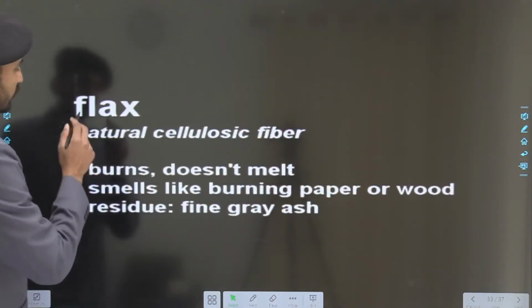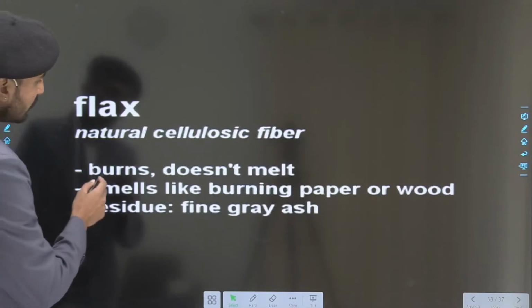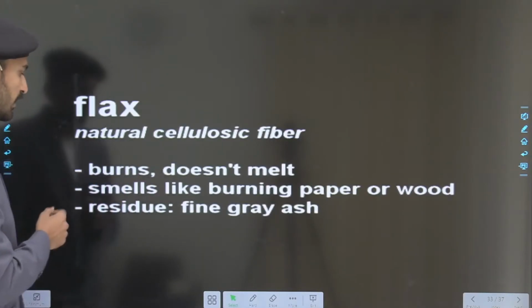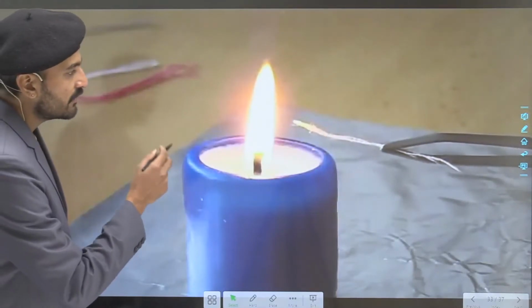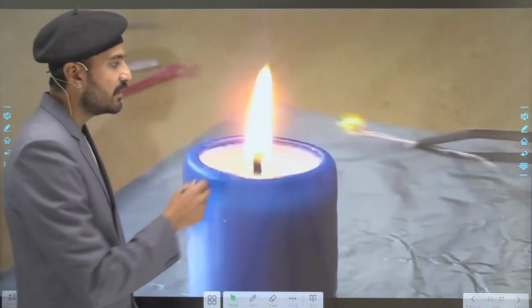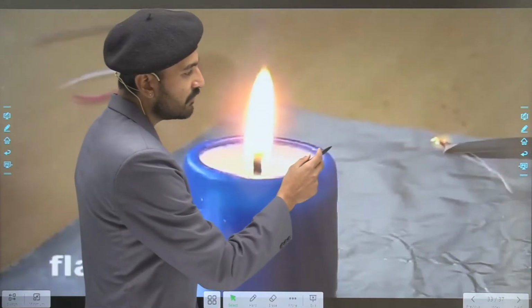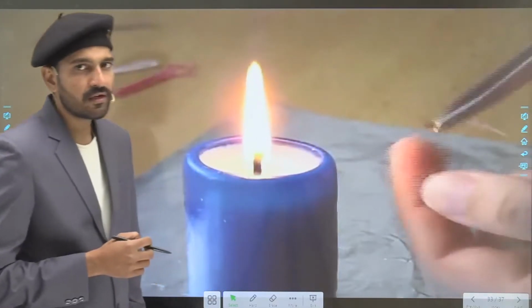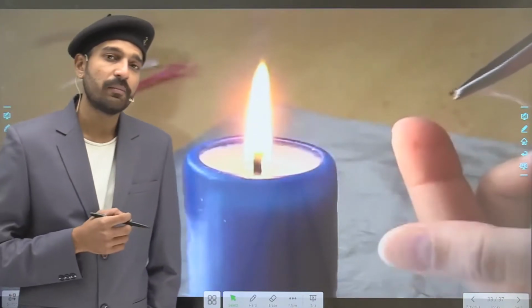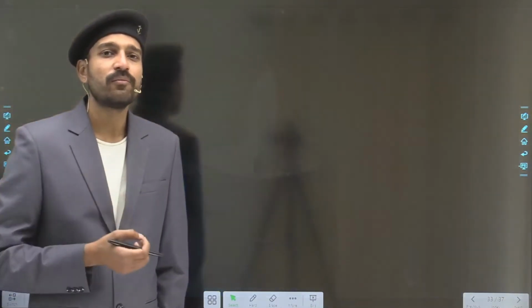Now moving to the next, the flax. Flax doesn't melt, it smells like burning paper or wood, and leaves a fine gray ash. When you burn the flax fiber, you can see that it burns and leaves only a very small residue, which is grayish in color, and it smells like burning paper, because it is made from the wood part.